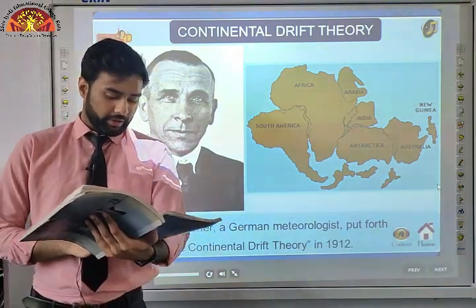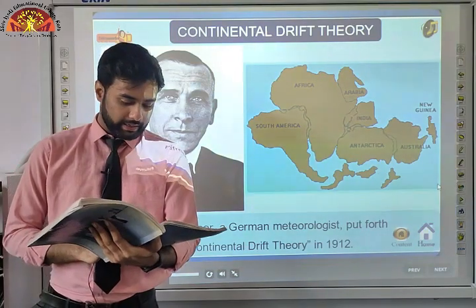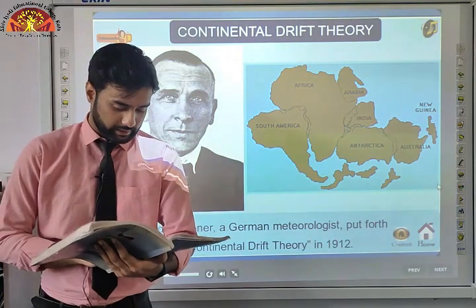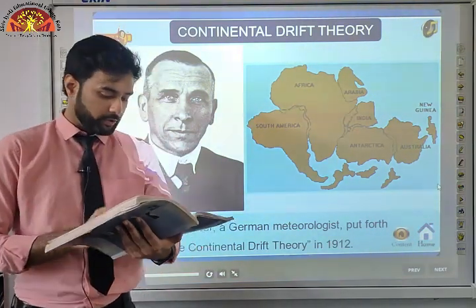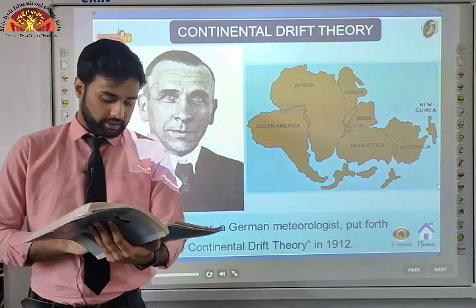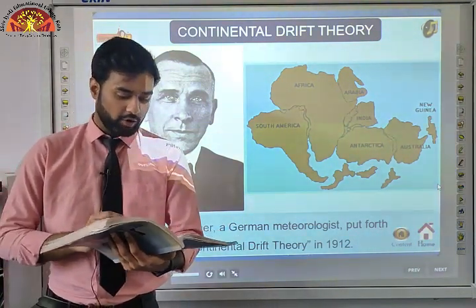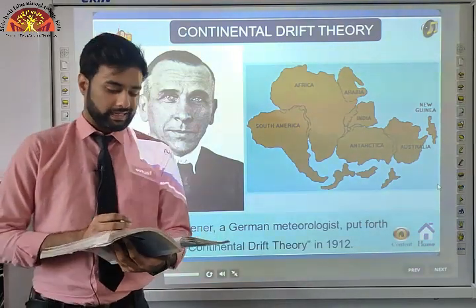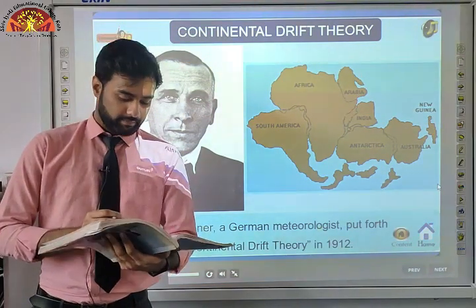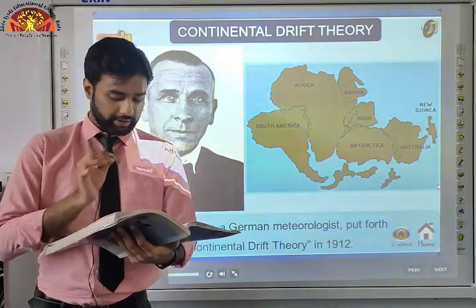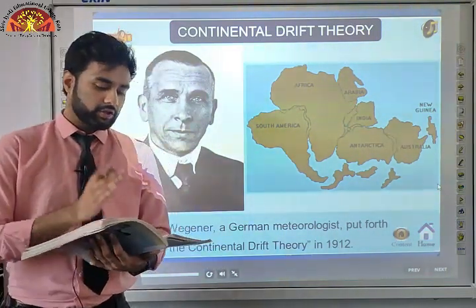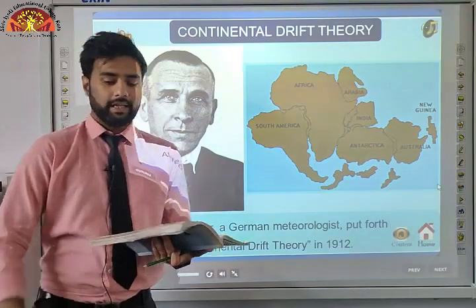From the known records of the history of science, it was Abraham Ortelius, a Dutch map maker, who first proposed such a possibility as early as 1596. Antonio Pellegrini drew a map showing the three continents together. However, it was Alfred Wegener, a German meteorologist, who put forth a comprehensive argument in the form of the continental drift theory in 1912. Underline this: a German meteorologist named Alfred Wegener, in 1912, regarding the distribution of the oceans and the continents. So let us see what his theory was.